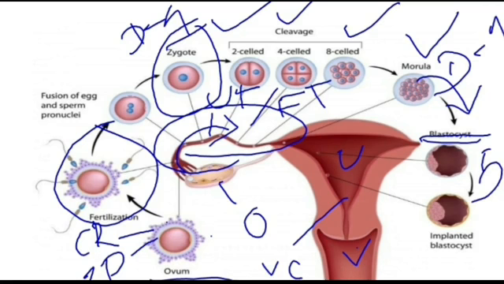This blastocyst implants into the uterine wall. After implantation, it grows and the zona pellucida is shed. The whole process occurs by day 7.